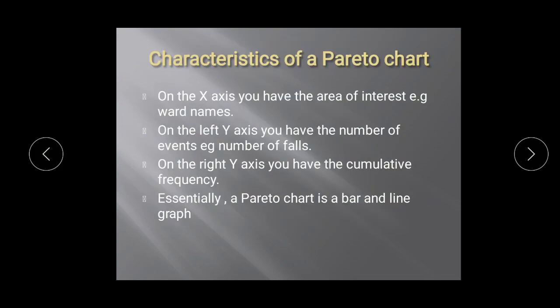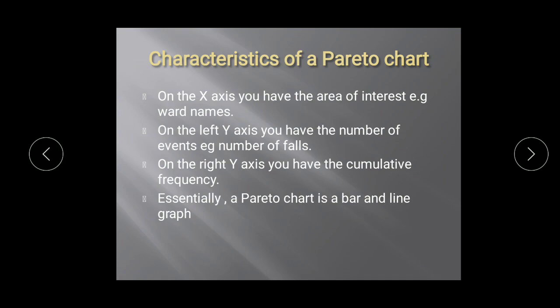Now, what are the characteristics of a Pareto chart? On the x-axis, that is the baseline, you have the area of interest. On the left y-axis you have the number of events, arranged on the vertical line. On the right y-axis, on the right-hand side, you have the cumulative frequency, the range of values.